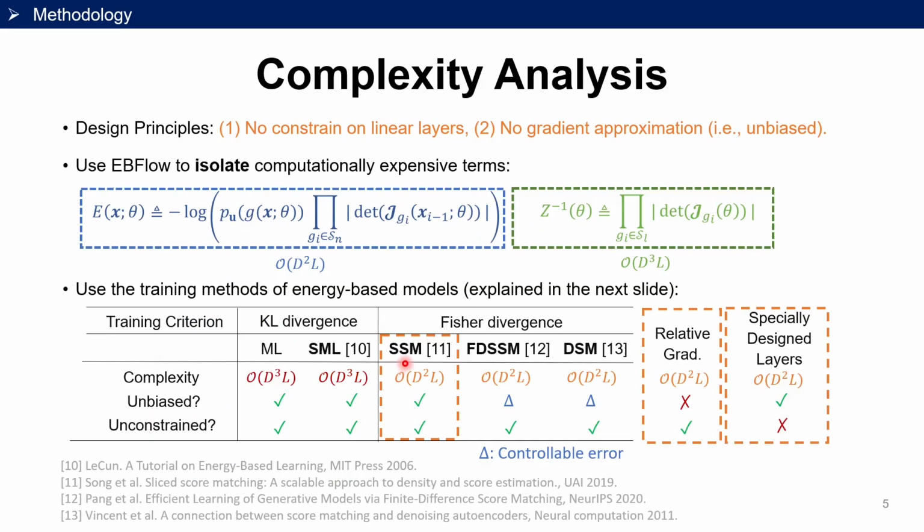In this table, we can see that the score matching objectives, which are commonly used in the energy-based model literature, have lower time complexity than maximum likelihood objectives. In particular, the slice score matching objective is unbiased compared to relative gradients and is unconstrained when compared to specially designed layers.